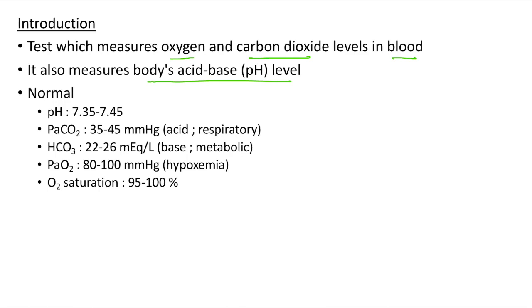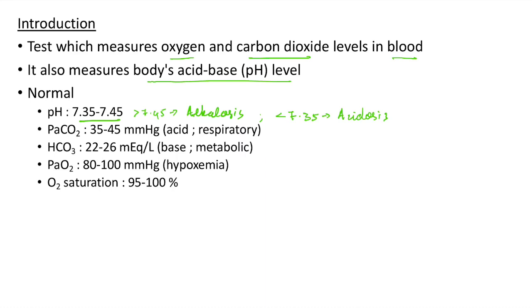The normal pH is between 7.35 to 7.45. pH greater than 7.45 is called alkalosis, and when the pH is less than 7.35, it is acidosis.